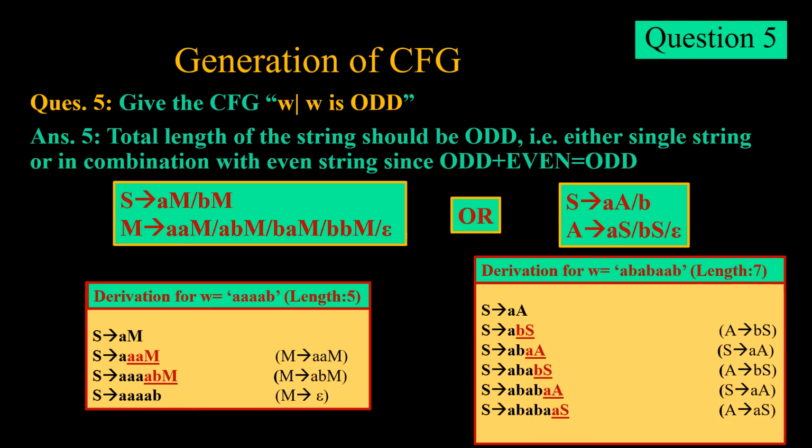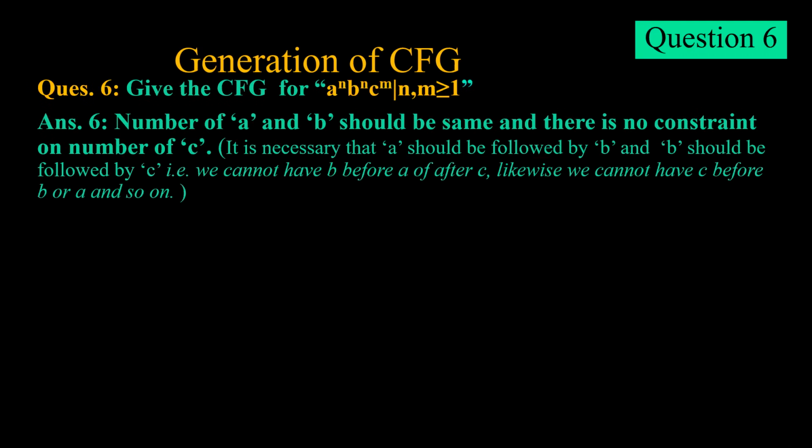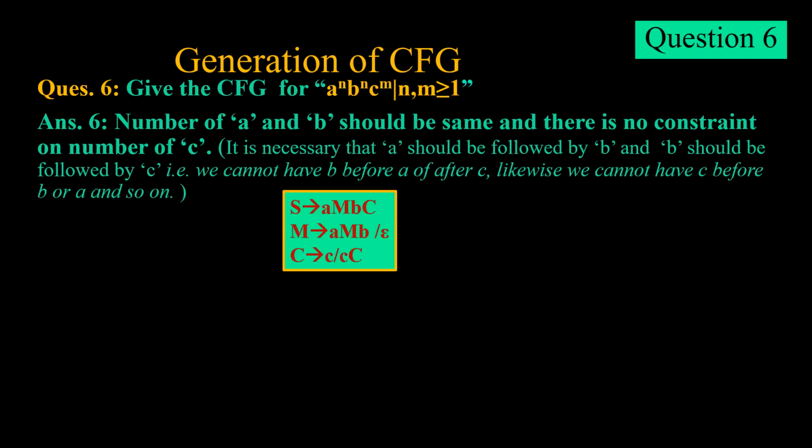Please remember, both grammars represent the same thing. Now consider a^n b^n c^m, with n greater than or equal to 1. The number of a and b should be the same and there is no constraint on c. But it is necessary that a should be followed by b, and b should be followed by c. That is, we cannot have b before a or after c. Likewise, we cannot have c before b or a, and so on.